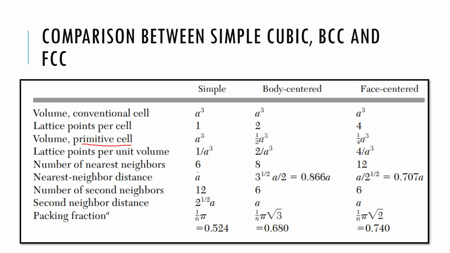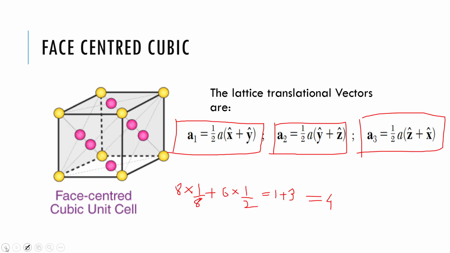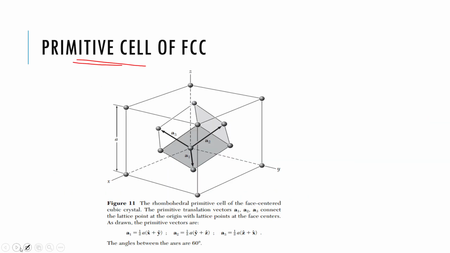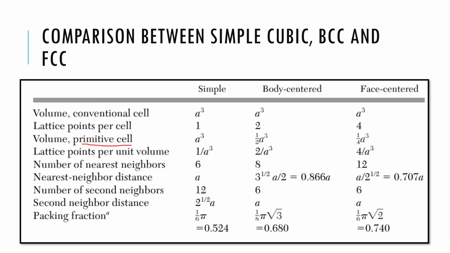Number of nearest neighbors: there are 6 nearest neighbors per unit cell for a simple cubic. I can show you here. If I just ignore these body centers, I can see 1, 2, 3, 4 at the sides, plus 5, 6 above and below. So these are the nearest neighbors, the coordination number.